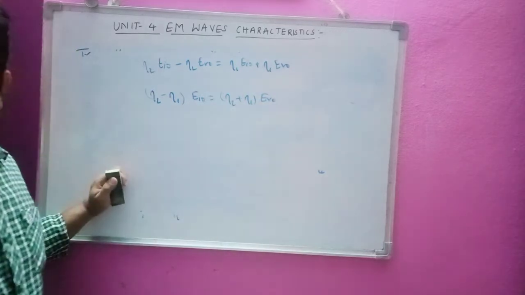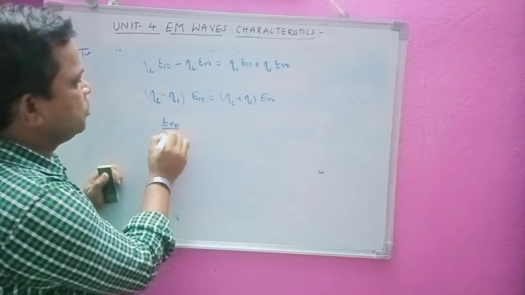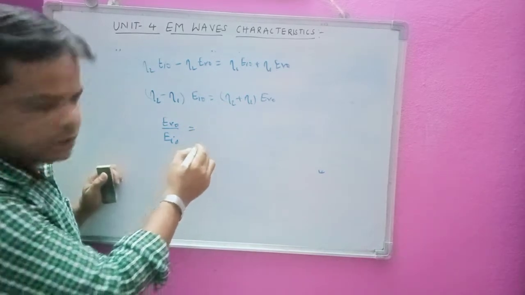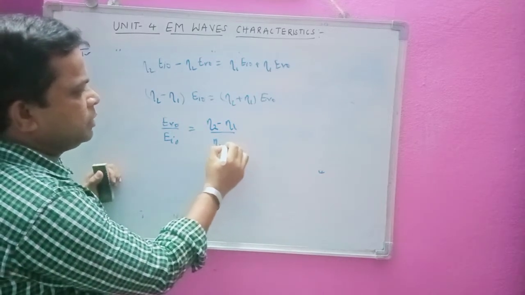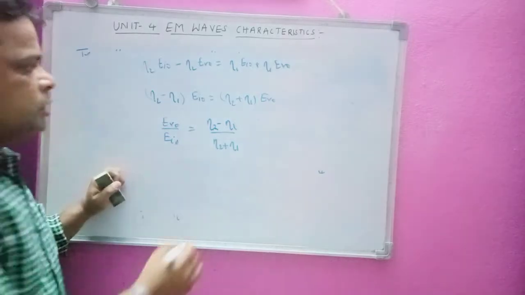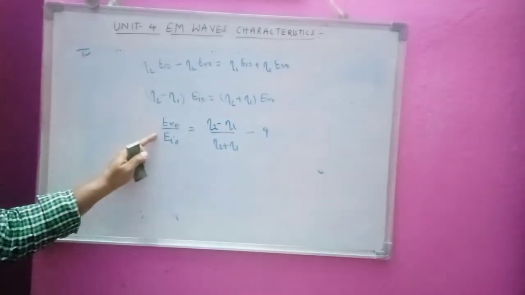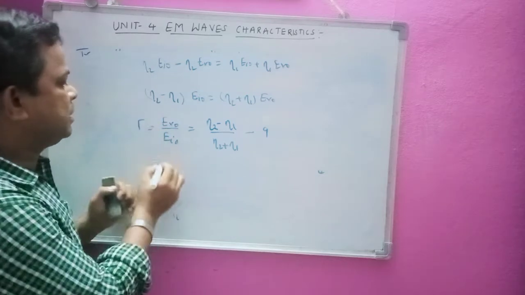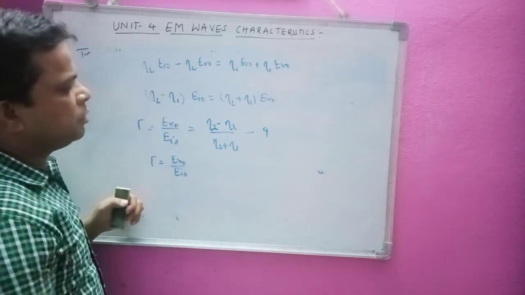Now we will take the ratio here, ER 0 to EI 0, which is equivalent to eta 2 minus eta 1 by eta 2 plus eta 1. So this is one of the important equations. Let us take this as equation number 9. We are going to call this the reflection coefficient, that is gamma. I am going to represent this like this, gamma is equal to ER 0 by EI 0.